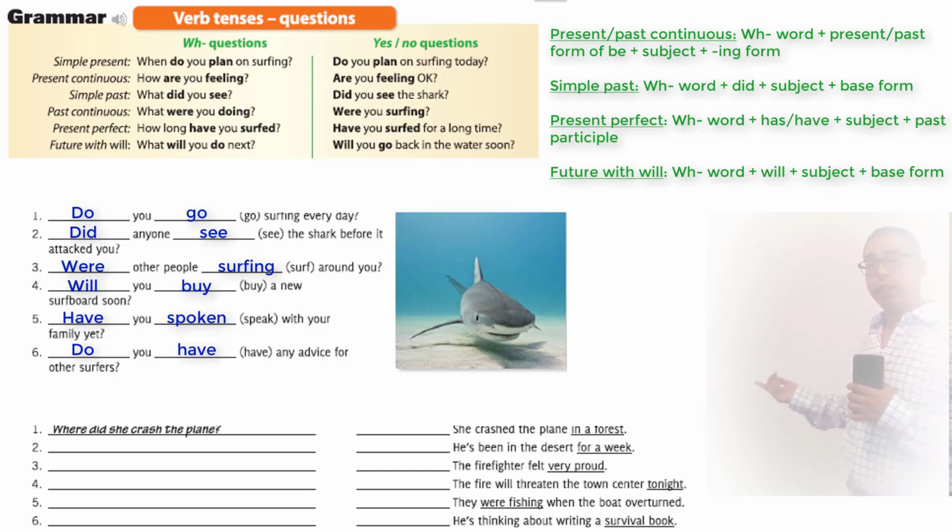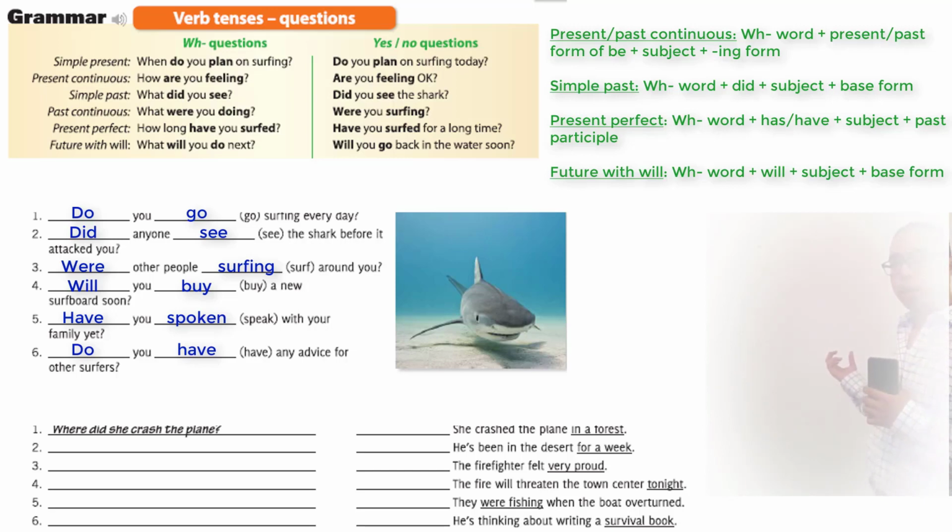And the part that isn't underlined is the information that we use in the questions to indicate what we're talking about. You see, this part right here, she crashed the plane, is also in the question. She crashed the plane. All we add is the WH question.